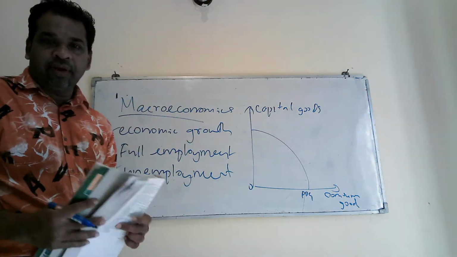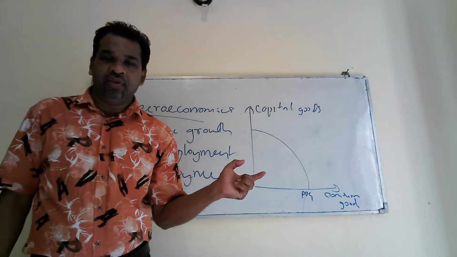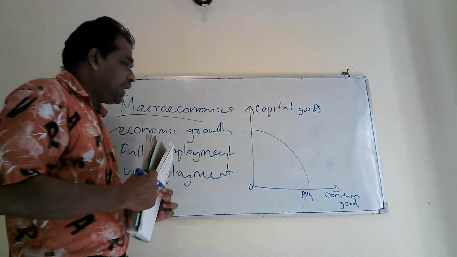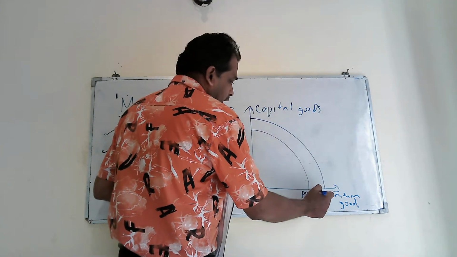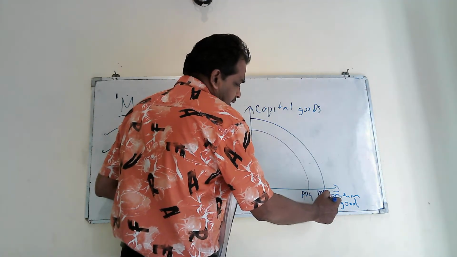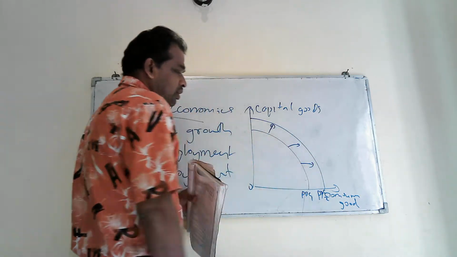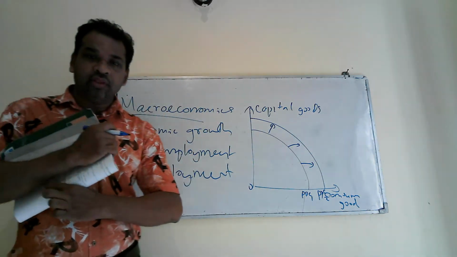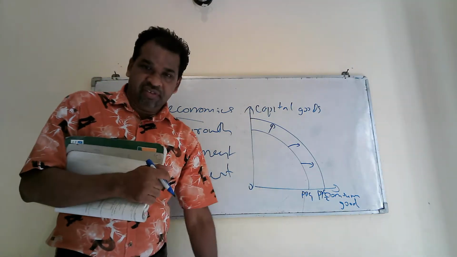Then, because of economic growth, we can easily increase our production level and production capacity. Therefore, you can shift your original PPC rightwards. That is how you can indicate economic growth in a PPC diagram.